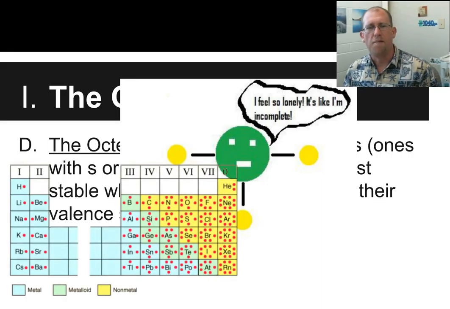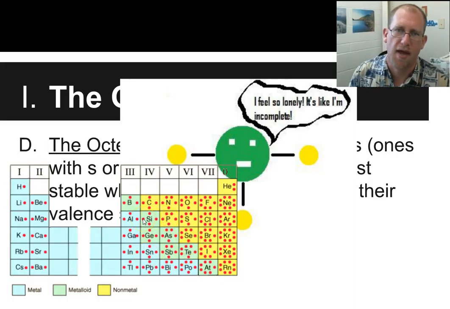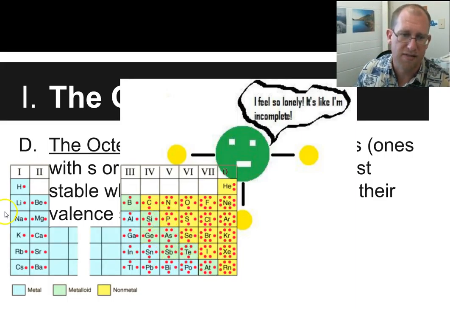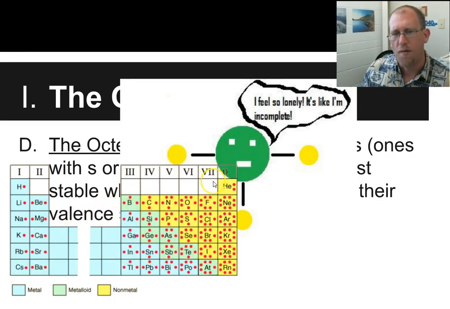Okay. But if you look at the Lewis dot structures for atoms in the main series here, these guys all have 1. These guys all have 2. These guys all have 3, etc. When we get up to the noble gases, they're full. They have 8. So these guys could ditch 1. These guys could ditch 3. These guys could pick up 1. These guys could pick up 2.